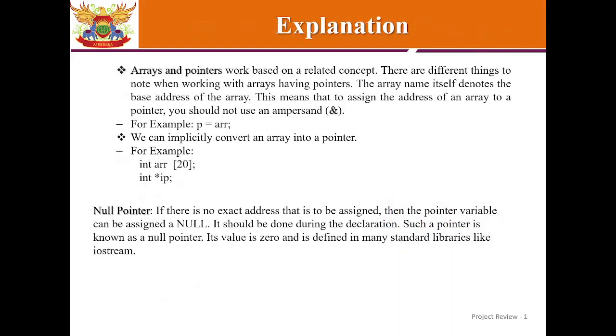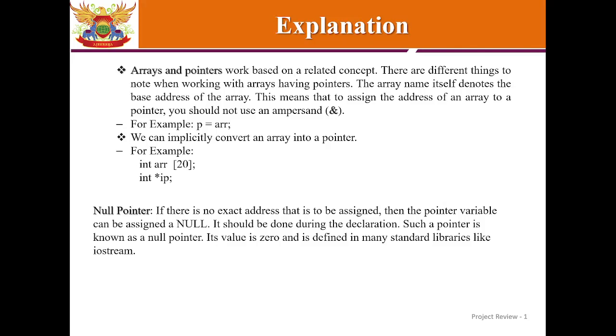Arrays and pointers. Arrays and pointers work based on related concepts. There are different things to note when working with arrays having pointers. The array name itself denotes the base address of the array. This means that to assign the address of an array to a pointer, you should not use an ampersand.